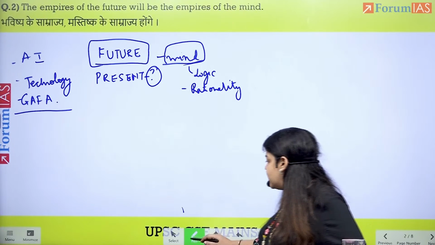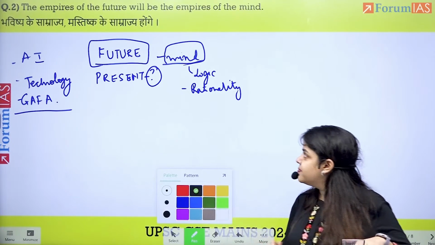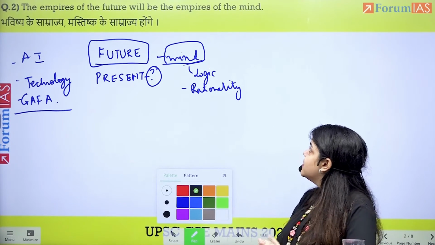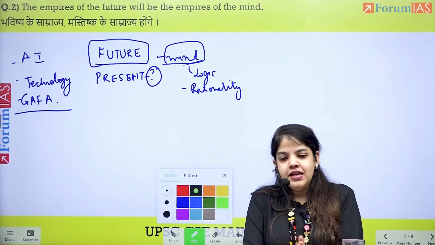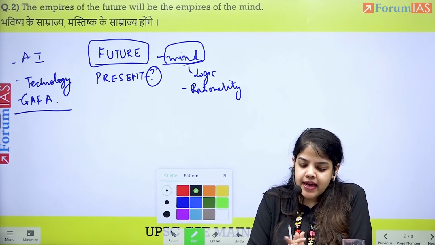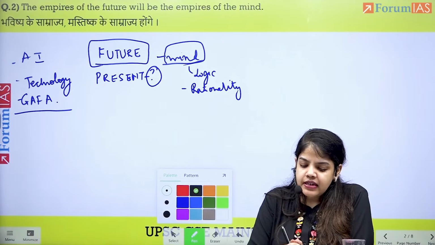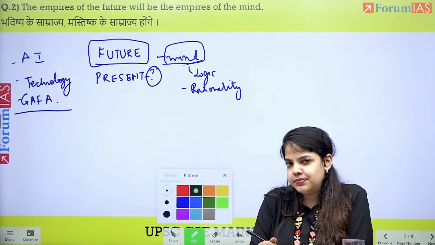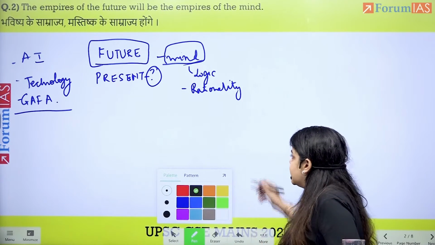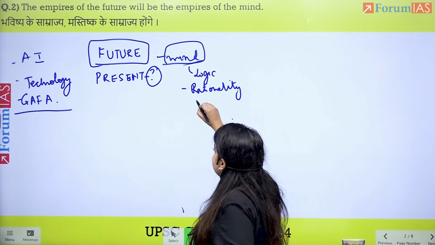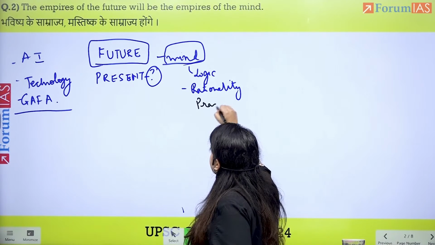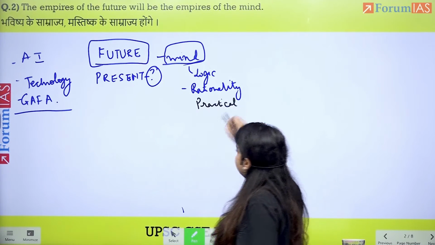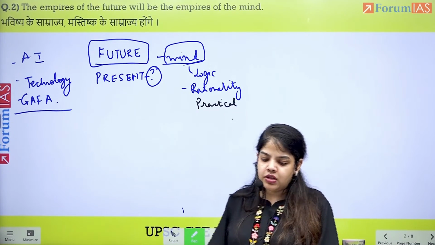Now, taking this forward, we have the empires of the future will be the empires of the mind. So we talk about the scientific man and the romantic man. From there, we understand that this scientific man has made it possible. It has made mind. It has given us logic, rationality, made us practical. And with this, we will also further be able to talk about how